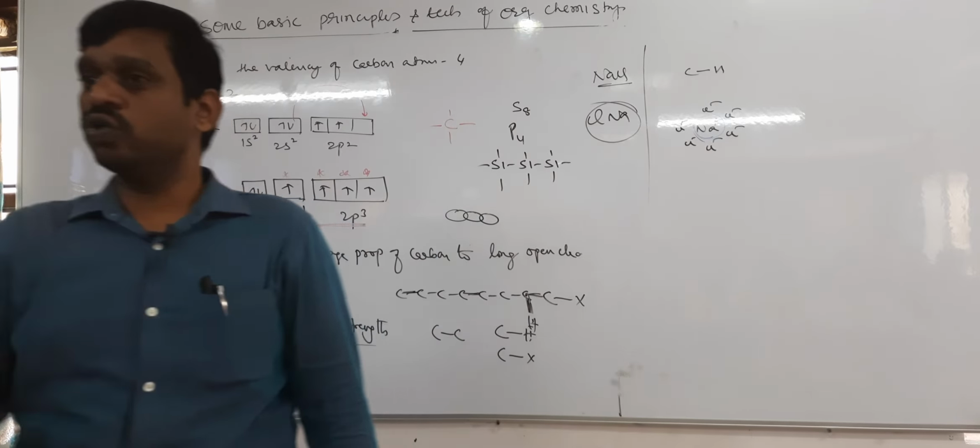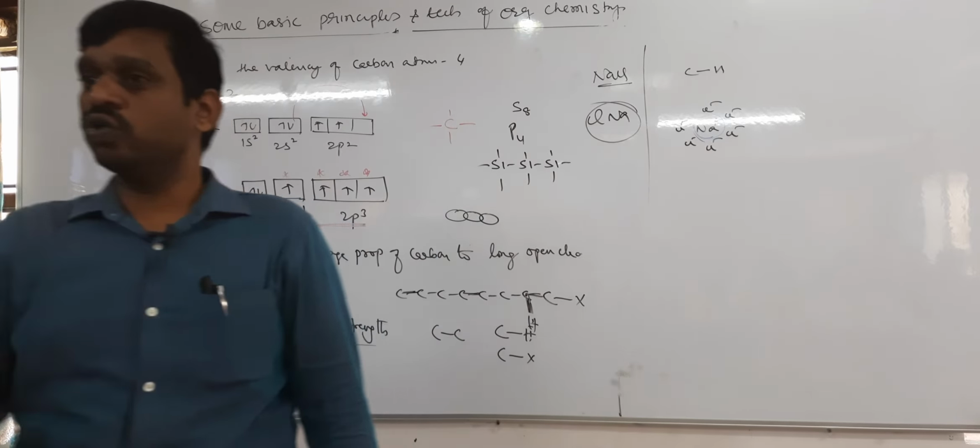We take different orbitals, S, P and D, and intermix them, and you get the same number of identical orbitals. Those orbitals are called hybrid orbitals, and the process is called hybridization. Now the important point is whether hybridization takes place in the same atom or a different atom.